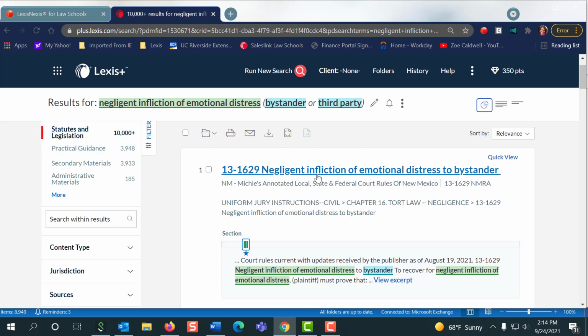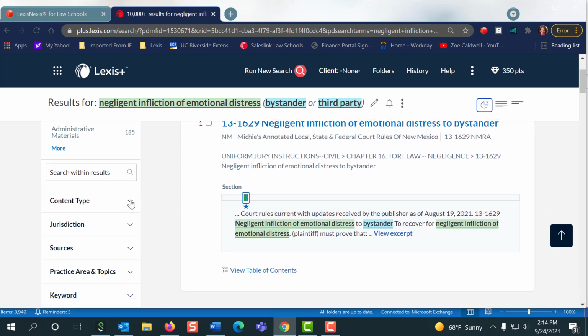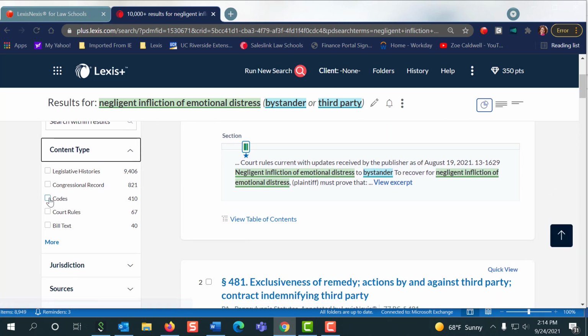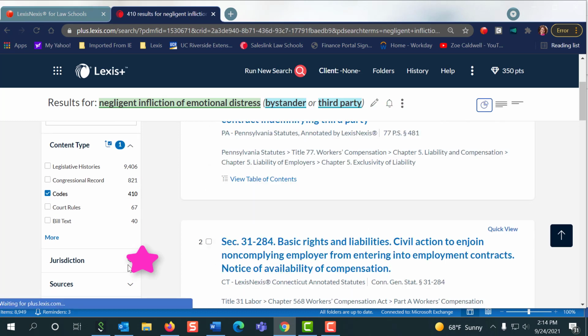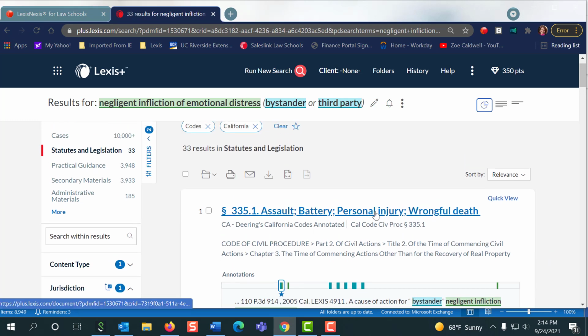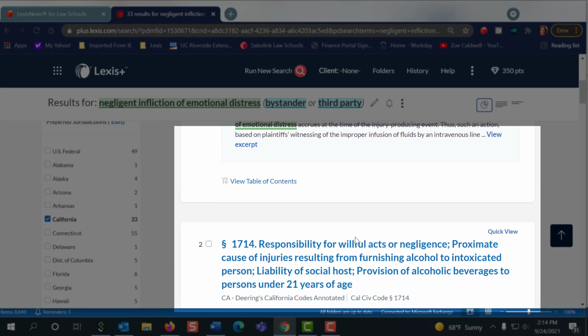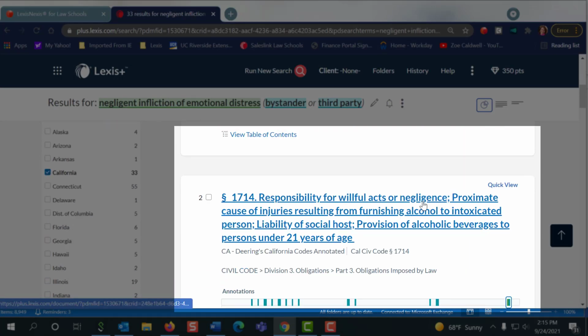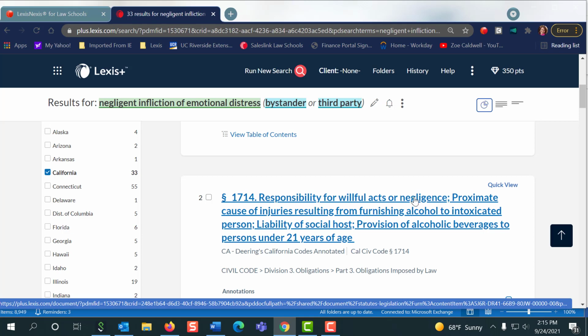And the first one looks really good, right? But it's in New Mexico. So always make sure when you're in statutes that you narrow to two things. You narrow to content type, codes, and you narrow to the jurisdiction, California. So now when we stop at the top, we're looking at assault, battery, wrongful death. That's not it. Responsibility for negligence. Okay, so this is a negligence statute.